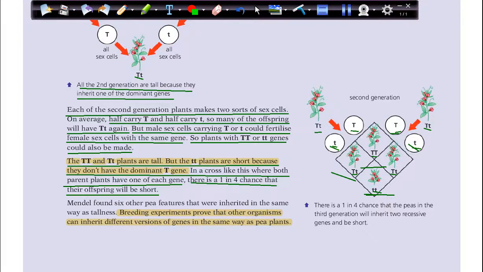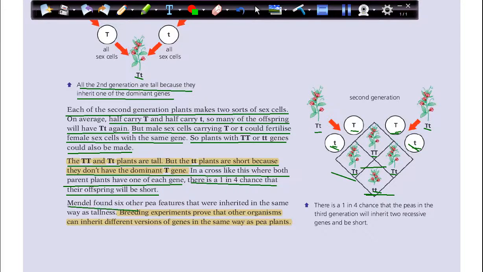So if one of the parents has the dominant gene, we will have a weak possibility to get the recessive gene in one of the offspring. But if both of them have dominant genes only, in this case we will have only dominant genes in the offspring.